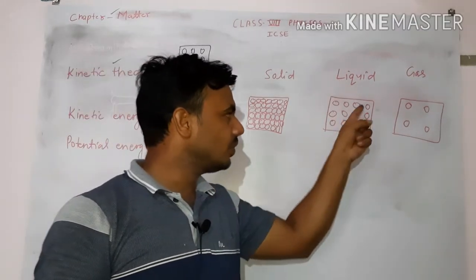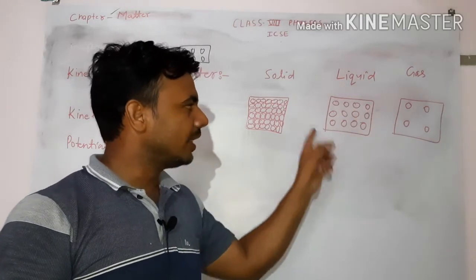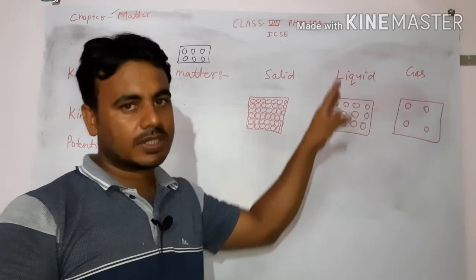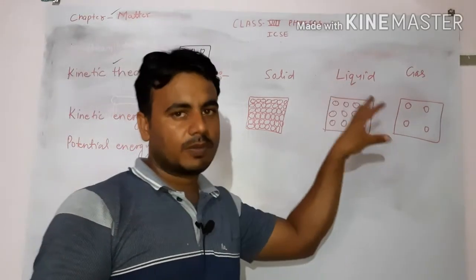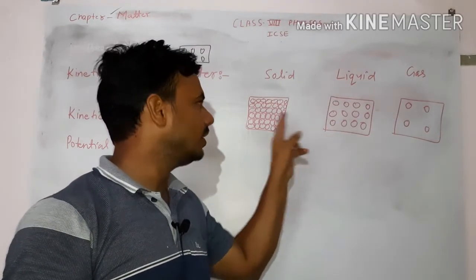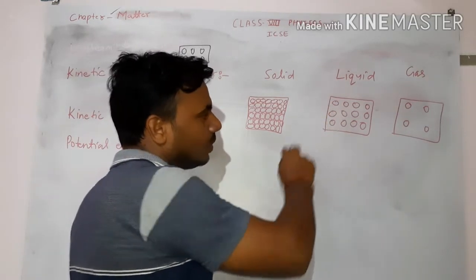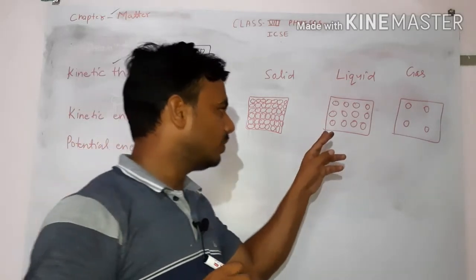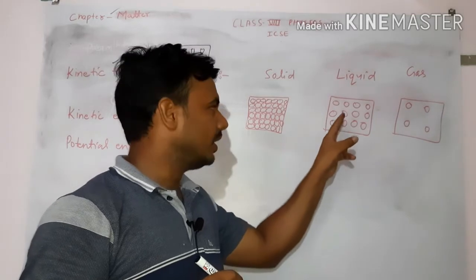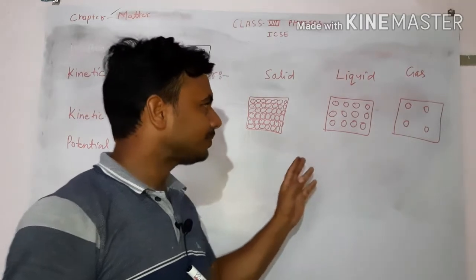Liquid. In a liquid, you can see the molecules are a little bit apart from each other, and the liquid molecules can move within the boundary of the liquid. They cannot leave the surface of the liquid. They can move anywhere within it. They have more kinetic energy than the solid. The space between liquid molecules is more, so they have less intermolecular force compared to the solid, and they can flow. They cannot be compressed, or can be compressed only very slightly.